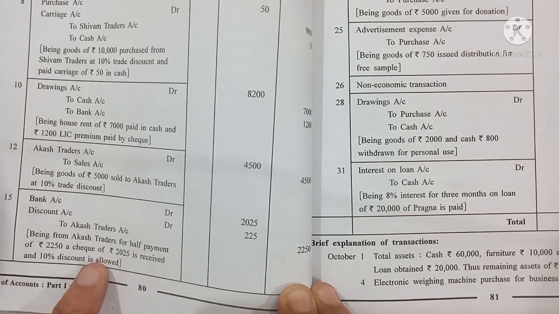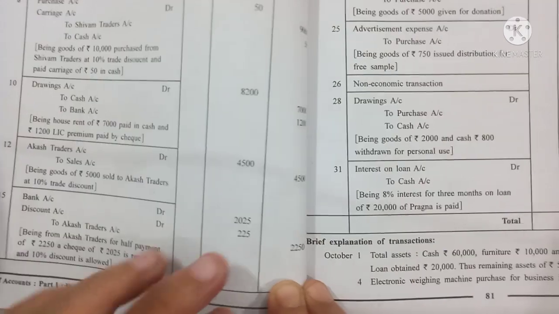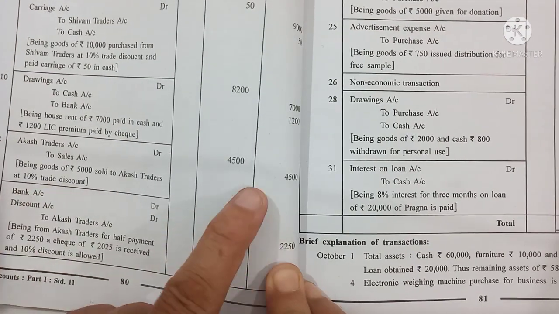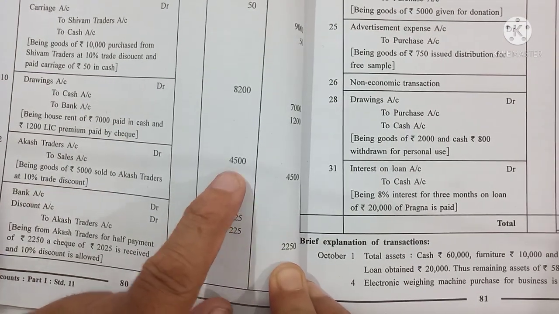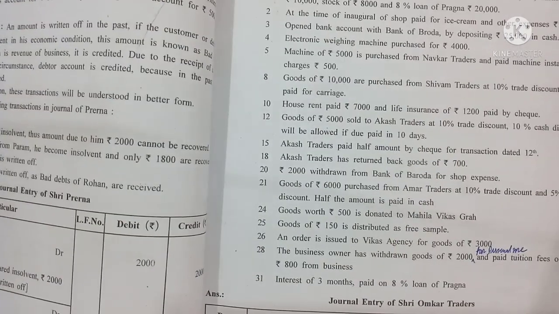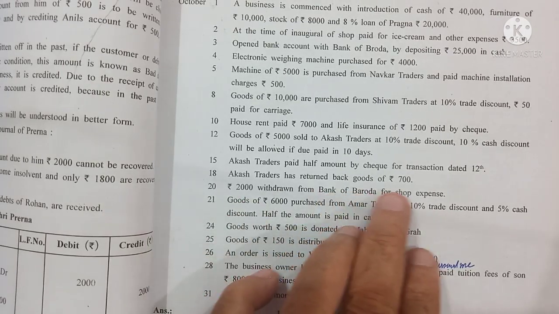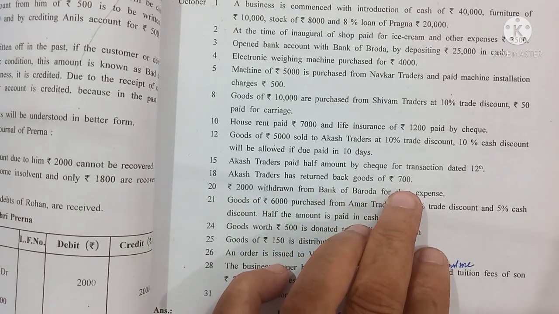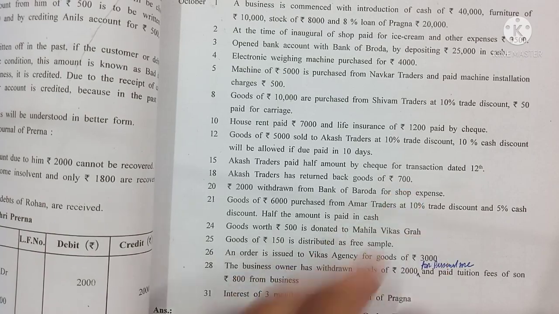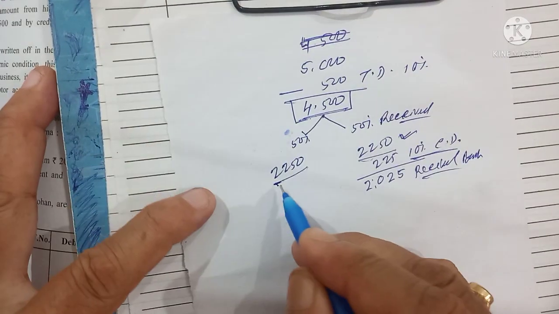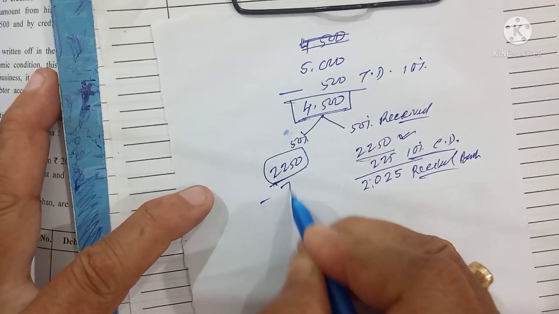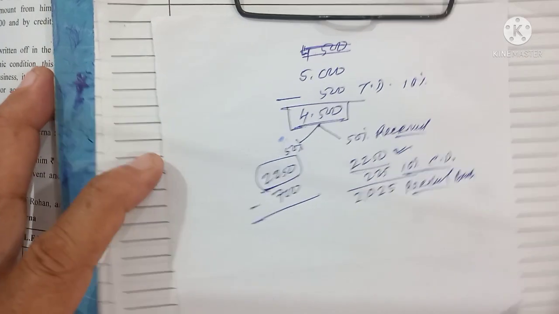Now a question may come to your mind: sir, what about the remaining 2,250? That was a credit transaction, we have written it here. What they say afterwards, according to that we will go. Next is coming: Akash Traders has returned back goods of rupees 700. Now how much was left? 2,250 is left. Out of that he is giving back goods of rupees 700.